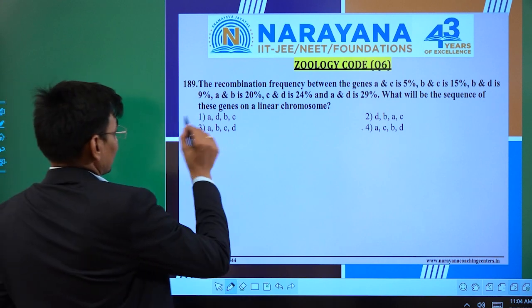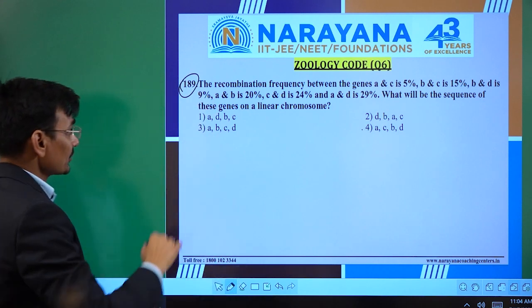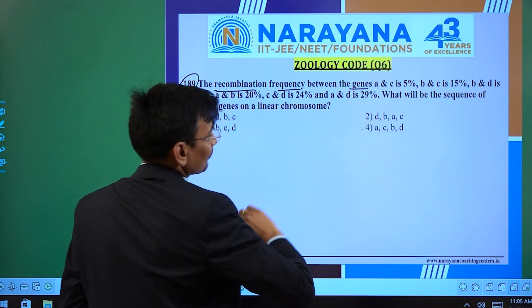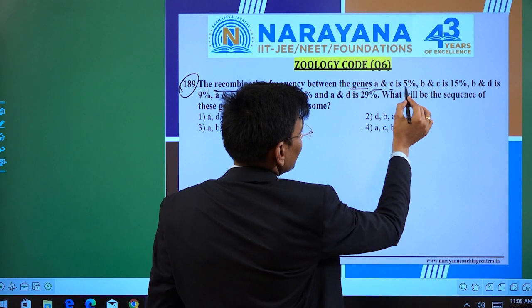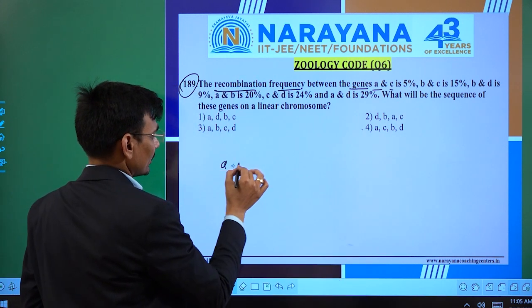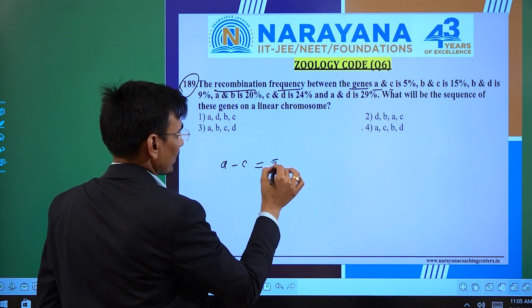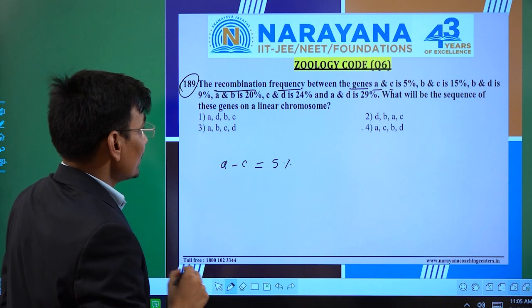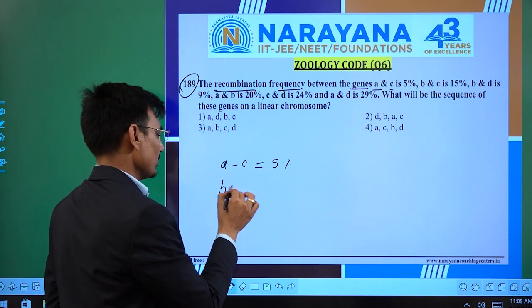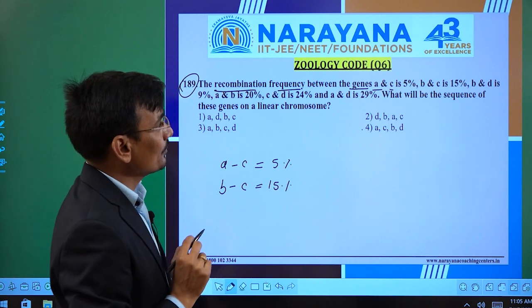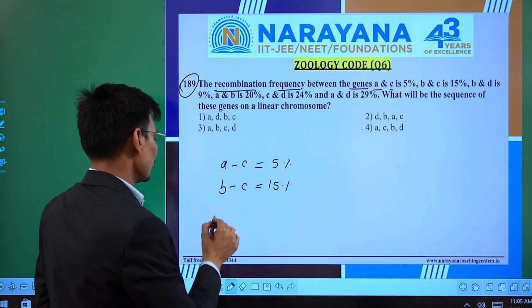Here is a question from genetics. Recombination frequency between the genes A and C is 5%, so you need to write it like A to C is 5%. Then B to C is 15%. Gene B to D is 9%.